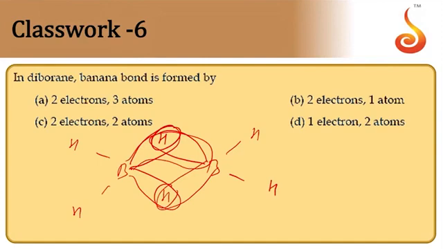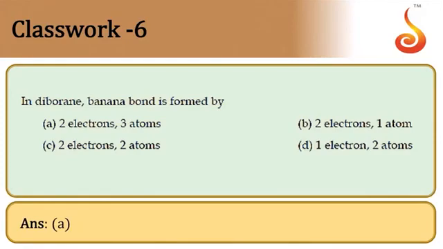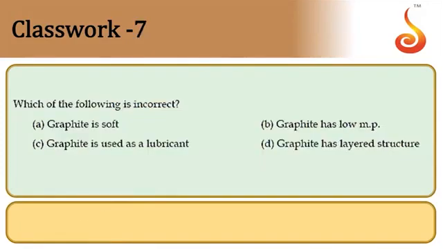Only two electrons are there, but you have three atoms altogether. So it will be a three-centered two-electron bond. Option A. So the answer is A.